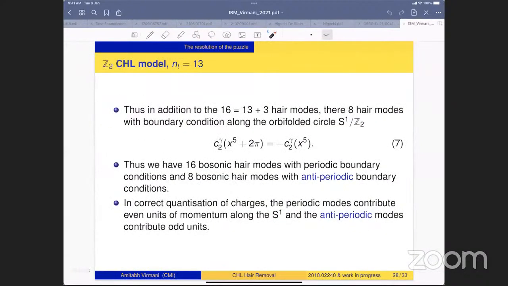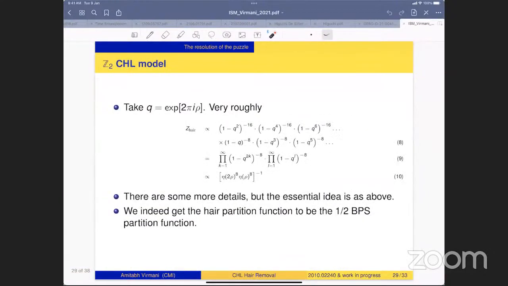As a result, we have 16 bosonic hair modes with periodic boundary condition and 8 bosonic hair modes with antiperiodic boundary condition. In correct quantization of charges, the periodic modes contribute even units of momentum along the S1, and the antiperiodic modes contribute odd units of momentum. So if we take this into account,